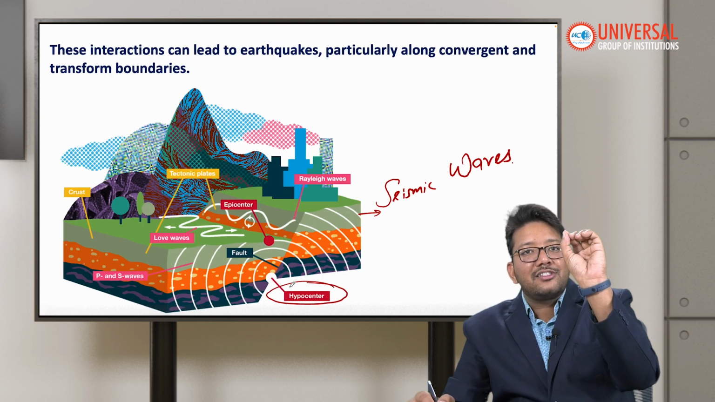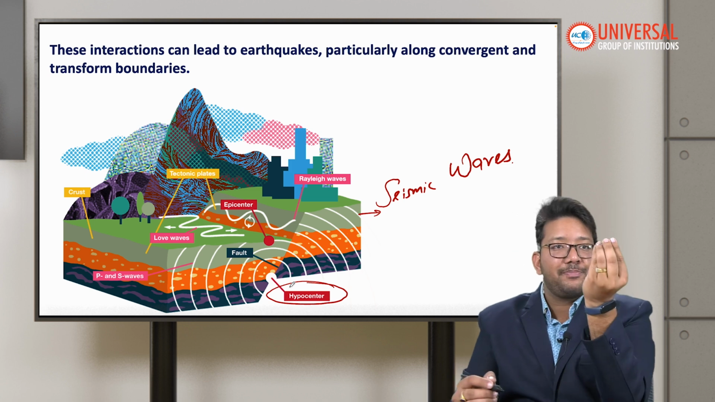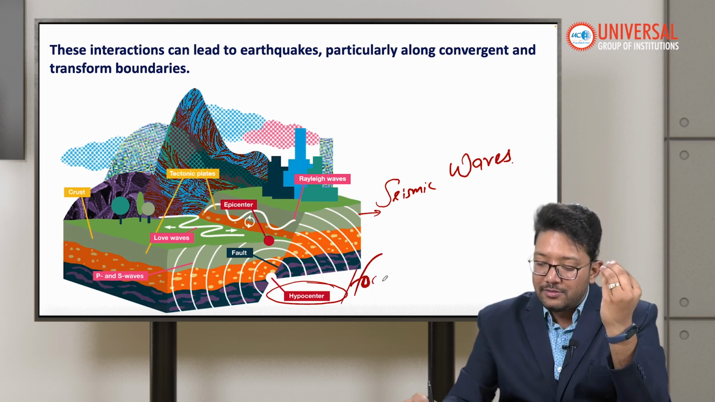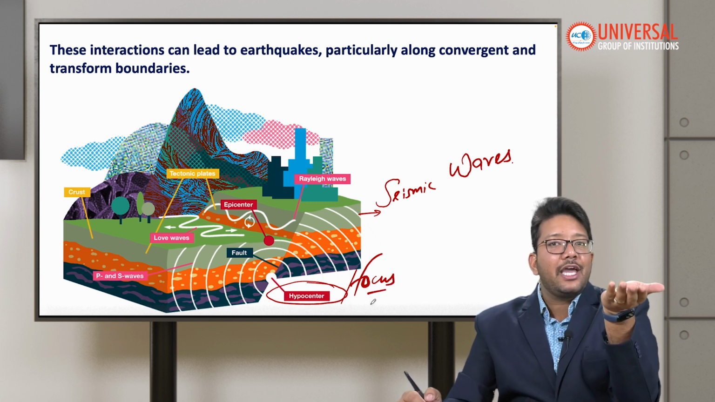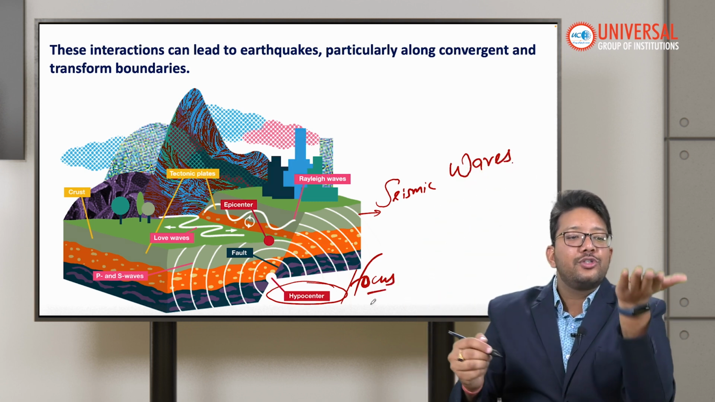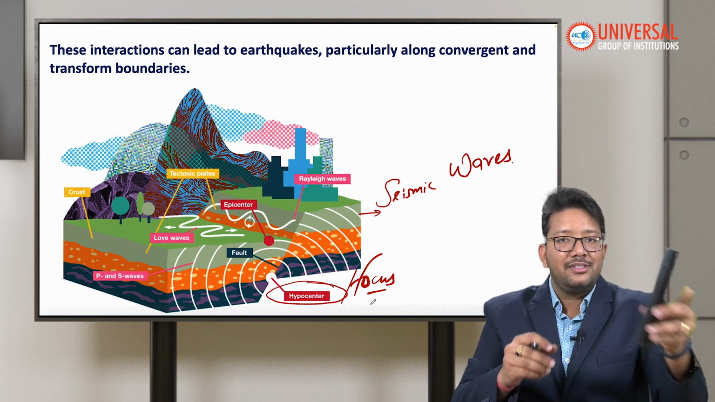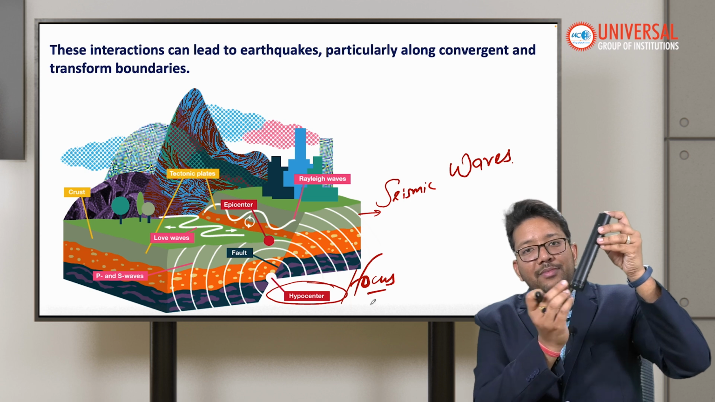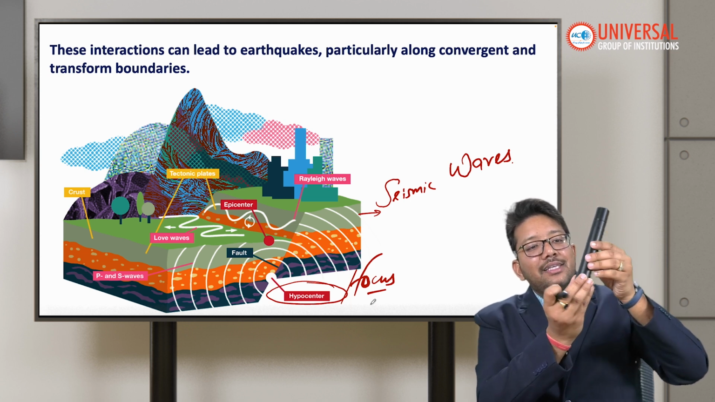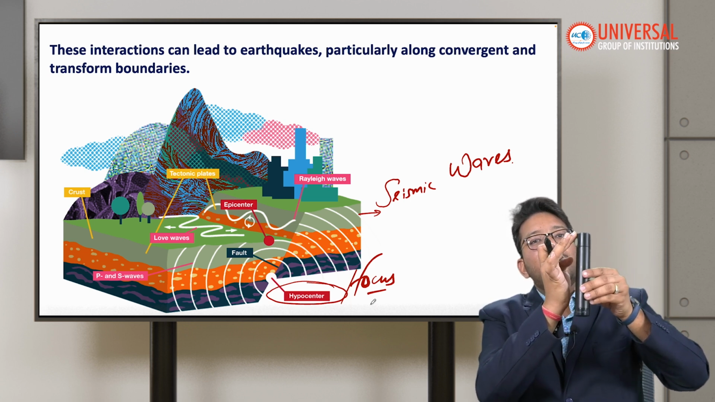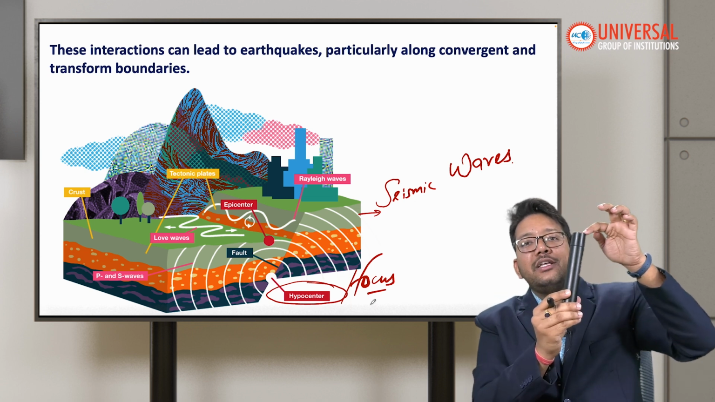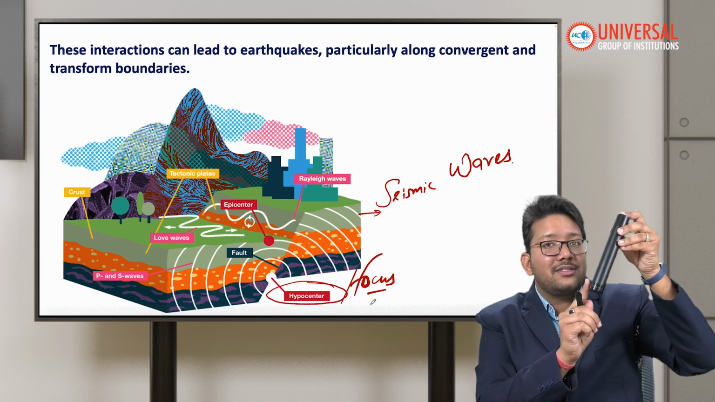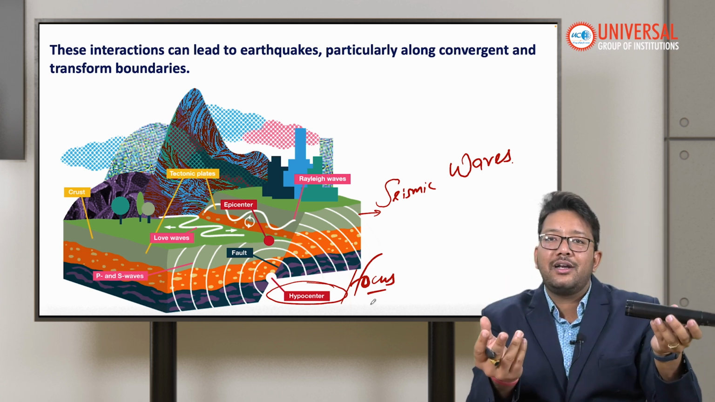Let me tell you before that the center from where the energy is releasing is called the hypocenter or focus. Remember, we cannot go deep into the earth's crust. So suppose this is our hypocenter and this is our surface. From here the energy is getting released, and these waves are traveling to the earth's surface. This particular point is called the epicenter, and this point is called the hypocenter or focus. So this is the difference between hypocenter and epicenter.